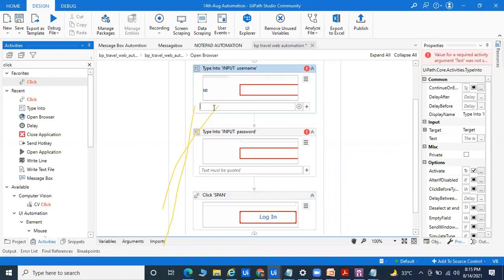Here we can pass the data: like the username I can pass admin, and the password I can pass admin.